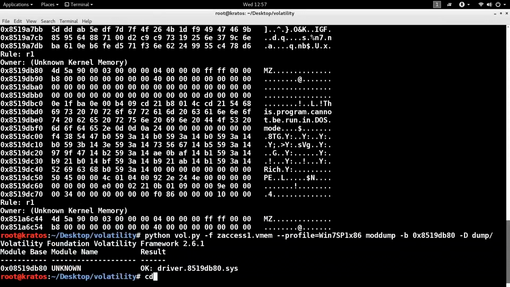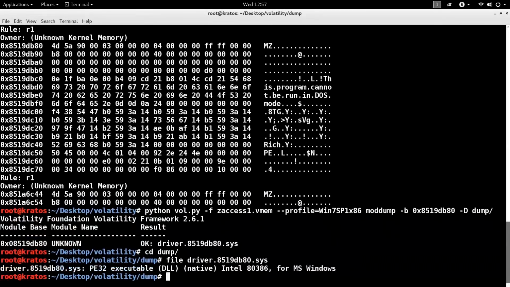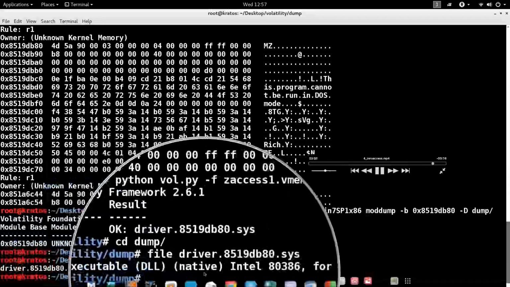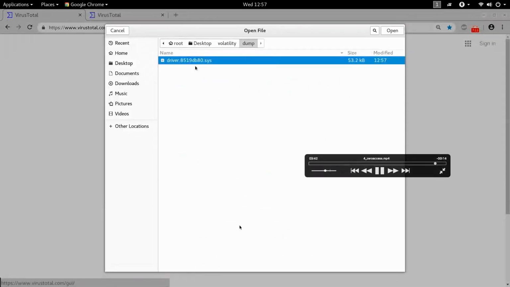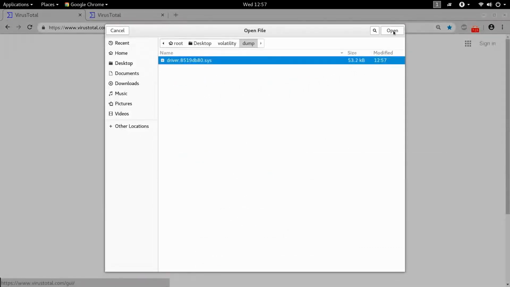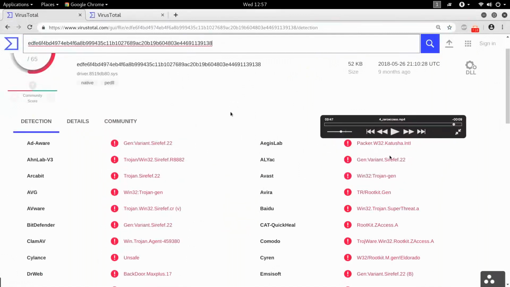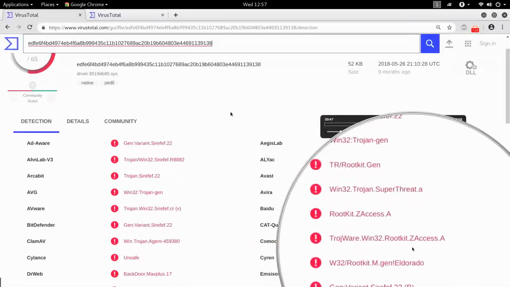Now I can reverse engineer it, analyze it, run a Yara scanner, run an antivirus scanner. If you look at this, the file command tells me that this is a driver file. Now when I submit it to VirusTotal, let's see what comes up. You see that 35 out of 65 engines are detecting it as malicious. Notice some of them also detect it as ZeroAccess rootkit, Z-access, that's a ZeroAccess rootkit.